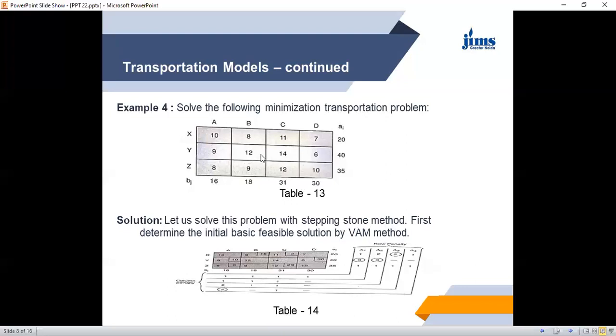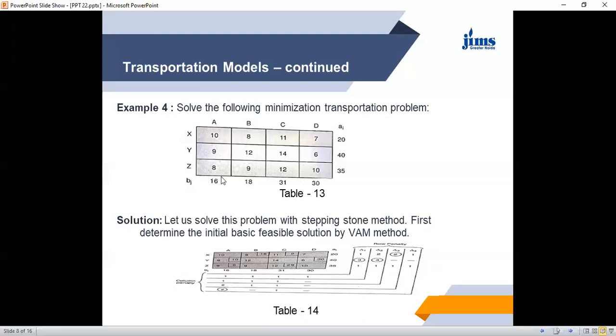And in the column, 12 and 14 it will be 2, and here it will be 8 and 9, 1. So again the minimum cost is 8 here.